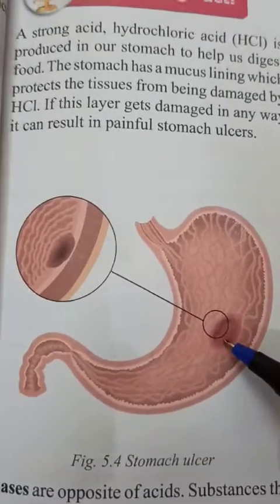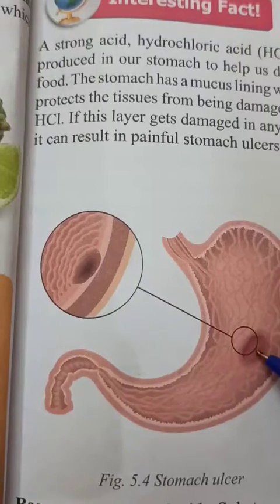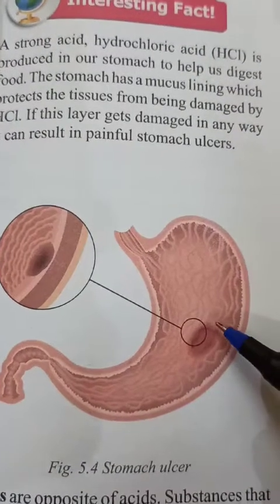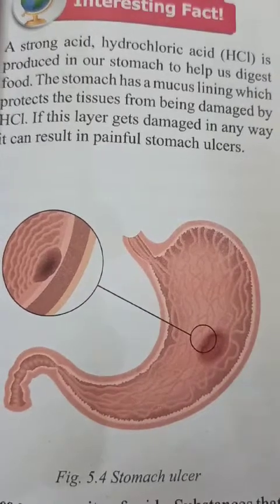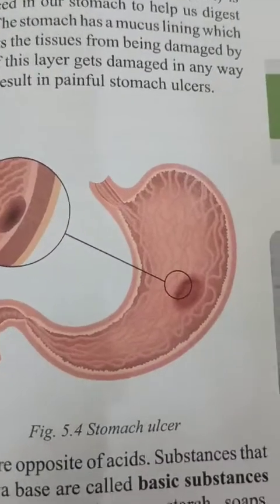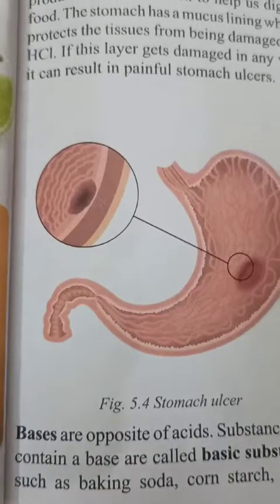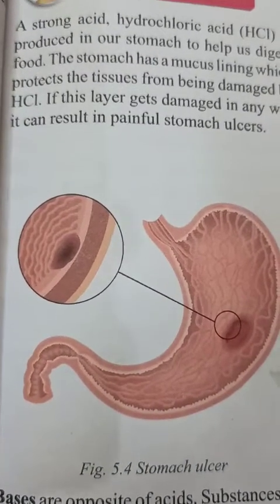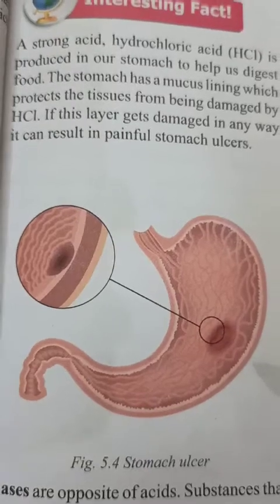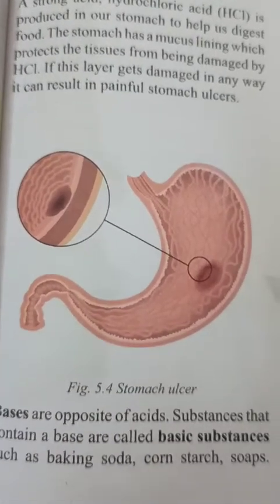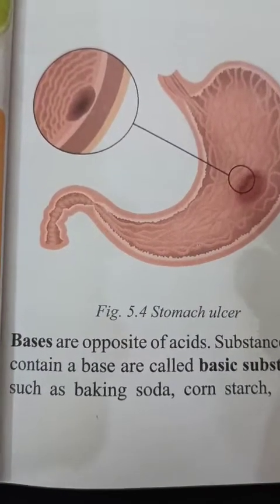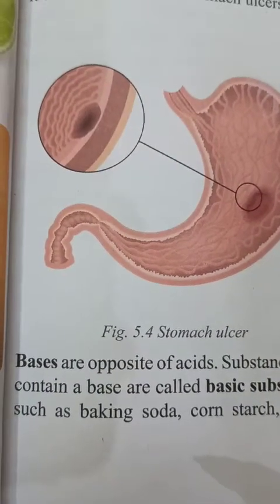So that's why this is called an ulcer. Ulcer means a type of wound forms there. So this is called a stomach ulcer, and it is very, very painful, and it can be cured only by surgery or some long treatment. Okay, so after this, children, this is all about the acids they have given.